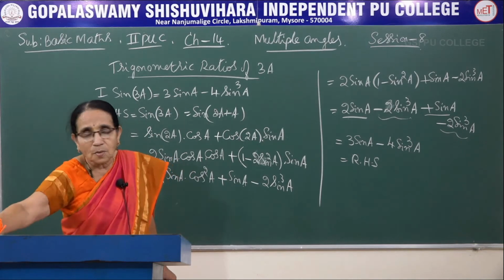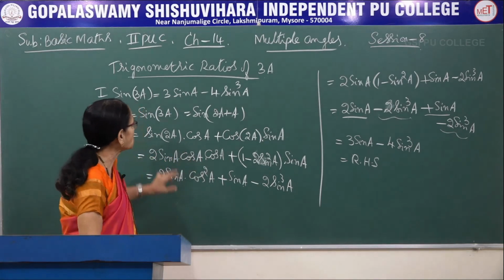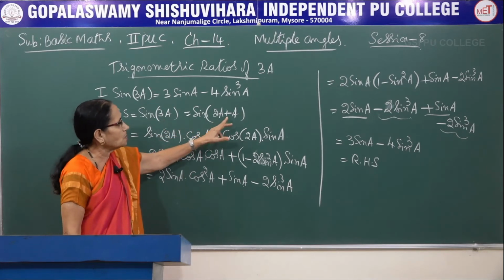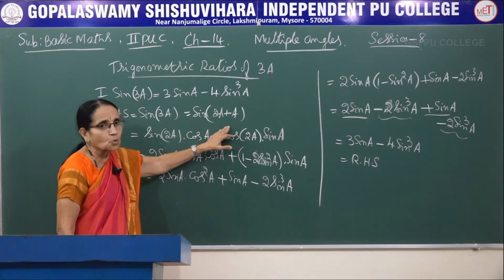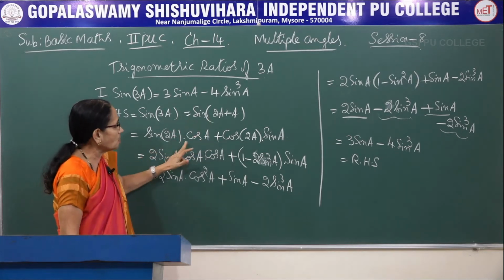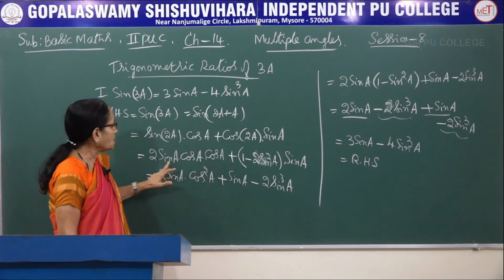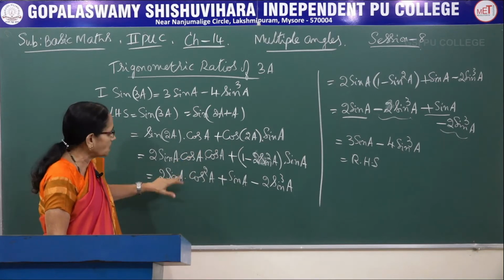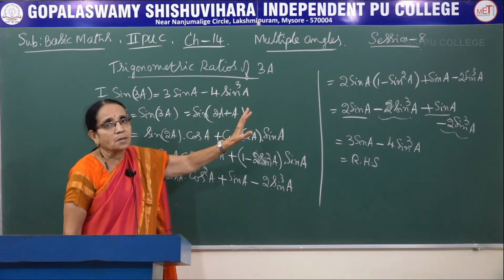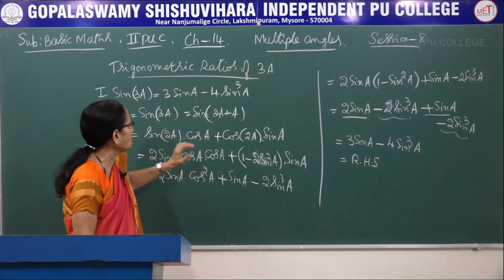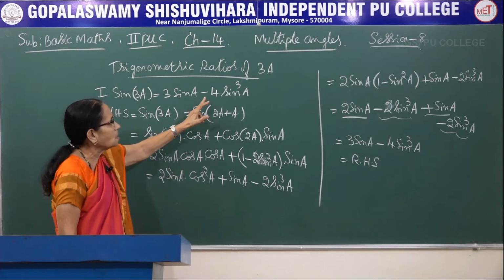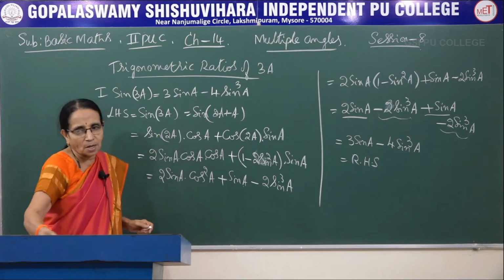See what are the results we have used. First I have split the angle 3a as 2a plus a. I told you can write a plus 2a also, it does not make any difference. Now I have used the compound angle formula, first step. Then I have used the multiple angle formula here as well as here. Then in the other step I have used the identity, the basic identity of trigonometry. Therefore sin 3a is equal to 3 sin a minus 4 times sin cube a.